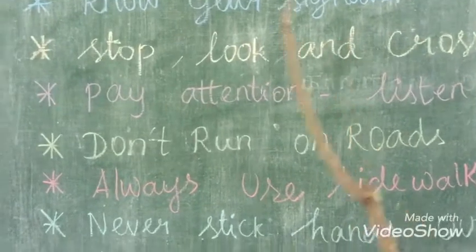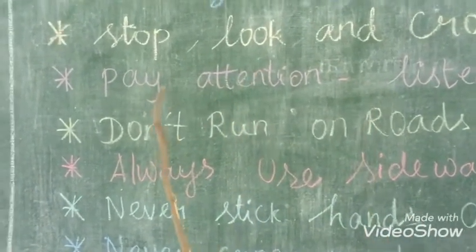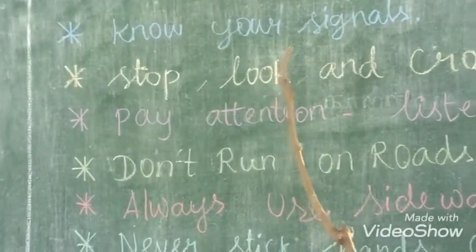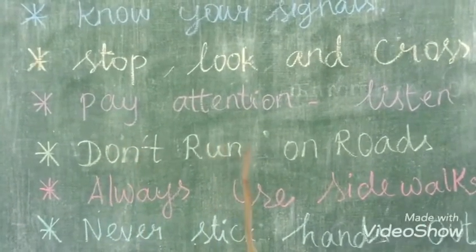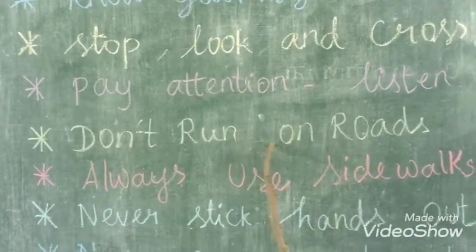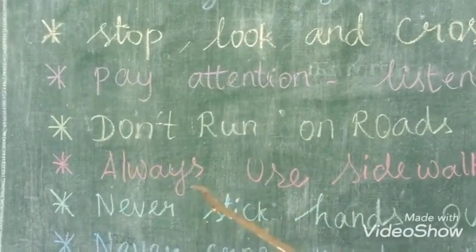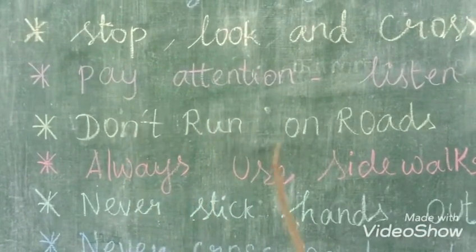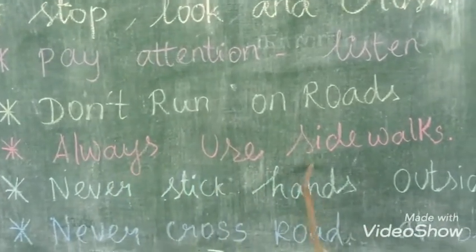Clear children? And then pay attention, listen. So we must pay attention. We must listen to the signals. Clear? And then the fourth point is don't run on roads. So while we are traveling in a vehicle or else we are walking, we should not run. Don't run on roads. Always use sidewalks.